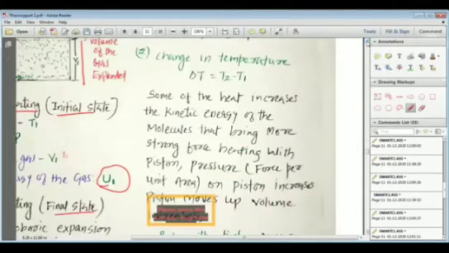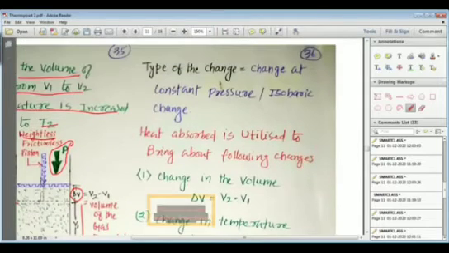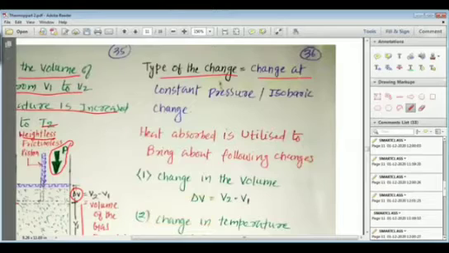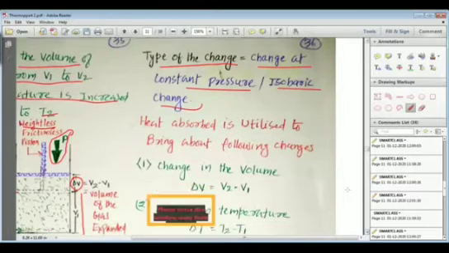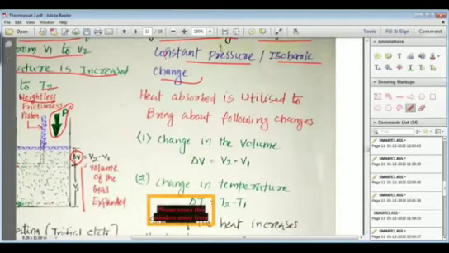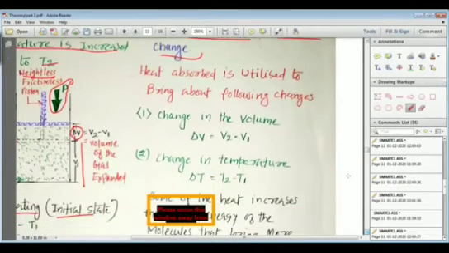But here the heat is absorbed at constant pressure. That is what you need to understand. Now the type of the change, that is change at constant pressure, is an isobaric change. That is what we have studied in the previous questions. So the heat absorbed here is utilized to bring about the following changes.